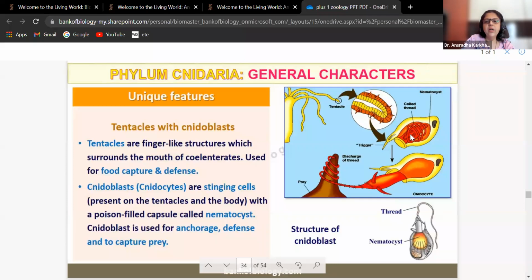I can see a coiled thread and a capsule. This capsule will be called as nematocyst. Okay, and I don't know if you have ever played with a top in your बचपन में. कभी तुम लोग ने टॉप से खेला है क्या? You all call it as Beyblade nowadays, not a top.